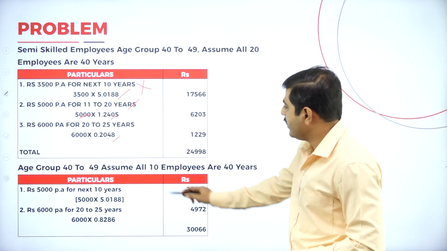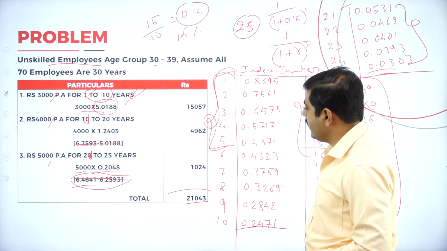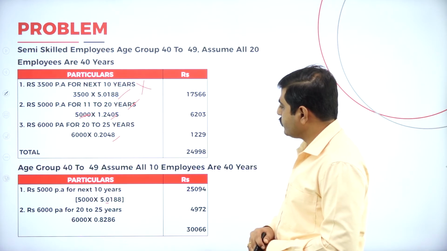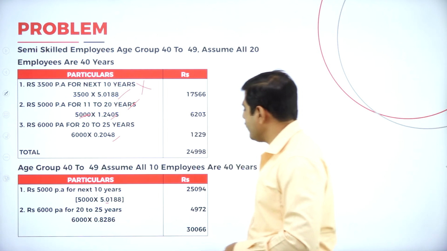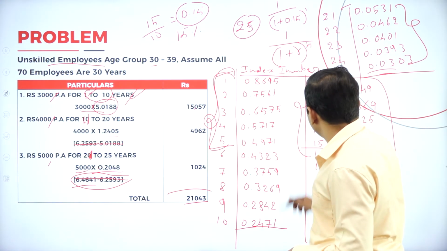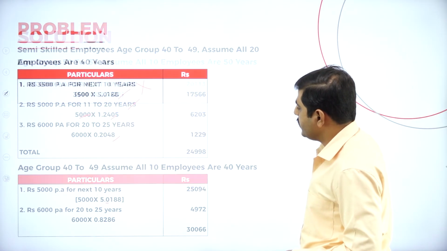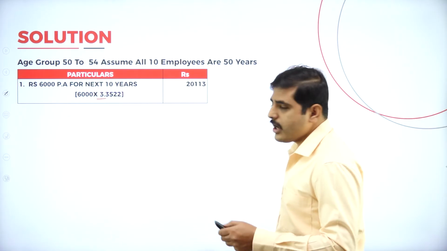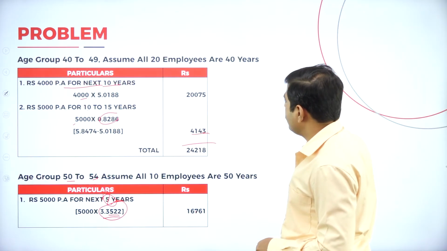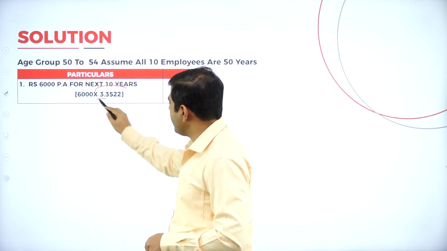For the earning, we should take the index numbers from the first to 10 years and add all of them. Here you'll get 5.10188. Next, for 20 to 25 years, it is a 5 years group, so from 11 to 15 years. We should take the last one, 6,000, starting from the first year, so start from 5,000. The amount is 3.3522. This will be constant for all the years.